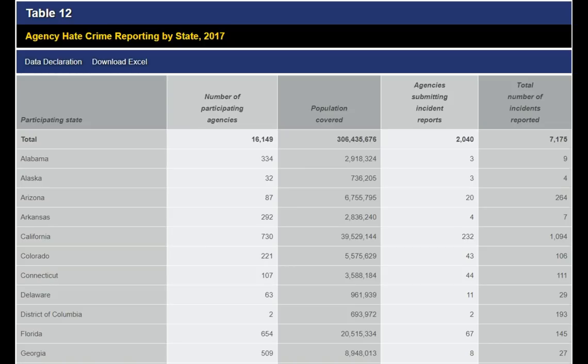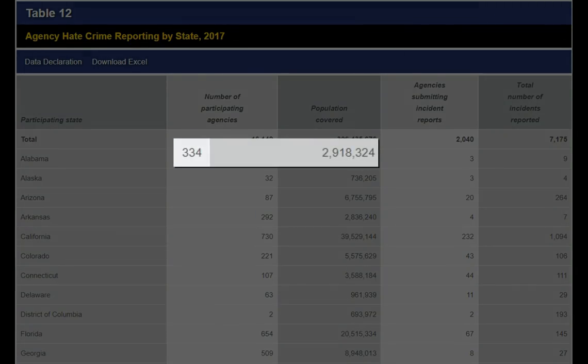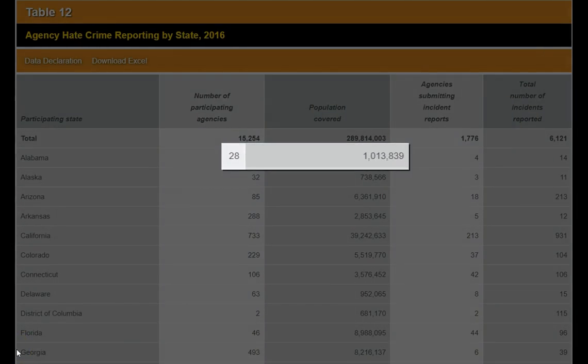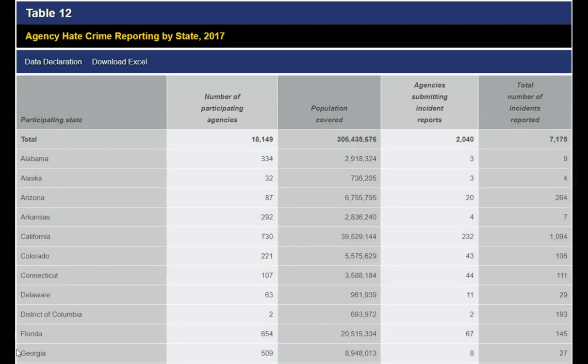If we see here, in 2017, Alabama had 334 reporting agencies covering a population of 2.9 million, whereas the year prior, they had just 28 reporting agencies covering only 1 million. So from that, we can see they had more than double the population covered in 2017 and yet still had that decline in hate crimes, which makes that statistic even more surprising. There are likely many other narratives that you could come up with if you took the time to analyze each state, but those are just a couple examples.